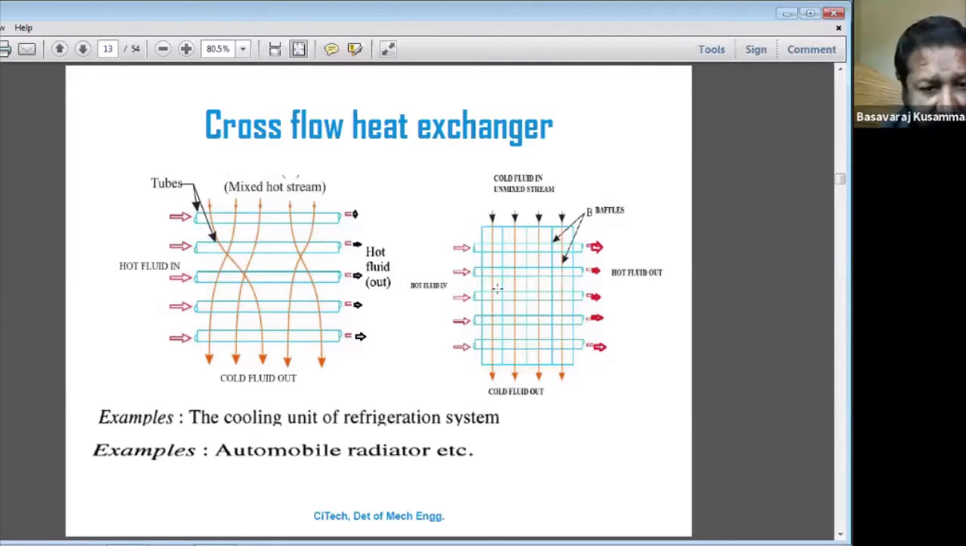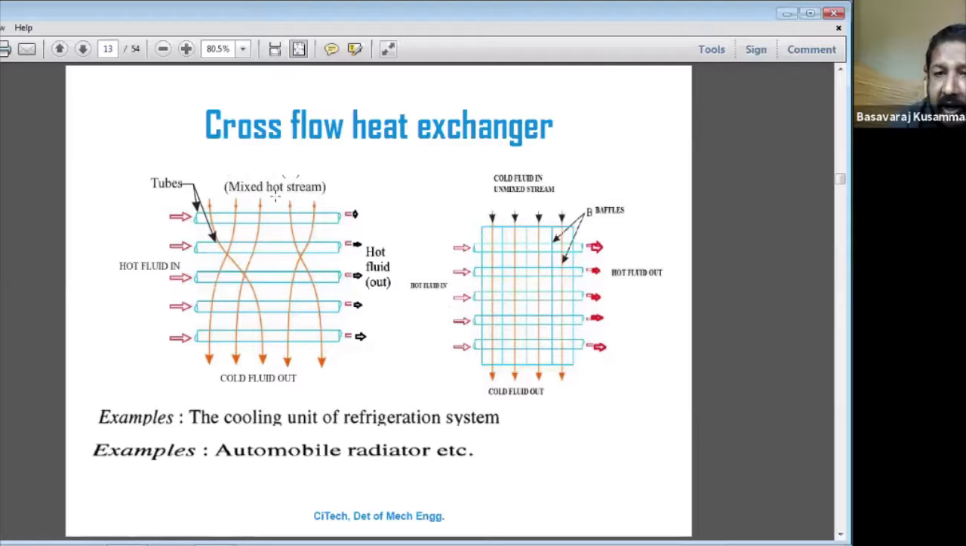That is the cooling unit of a refrigeration system. The best example of that is a cross flow heat exchanger. In the refrigeration system, one fluid is flowing here and the other fluid is in the cooling unit. The other fluid is flowing at right angles to the first. In industrial applications also, cross flow heat exchangers are used.